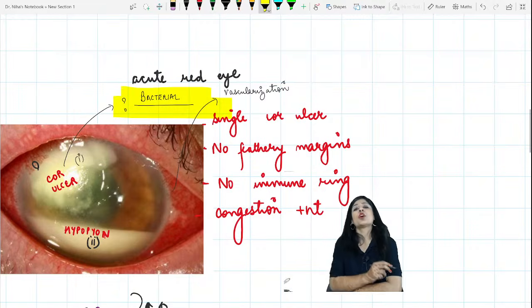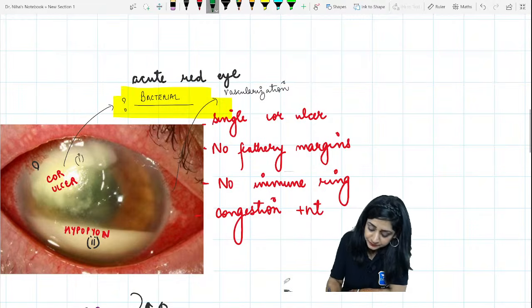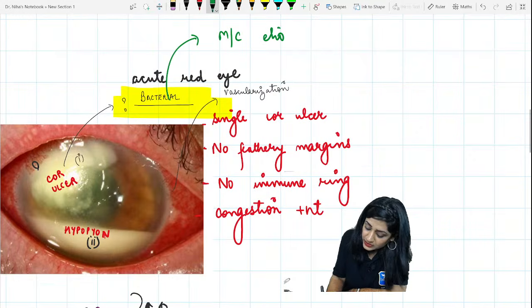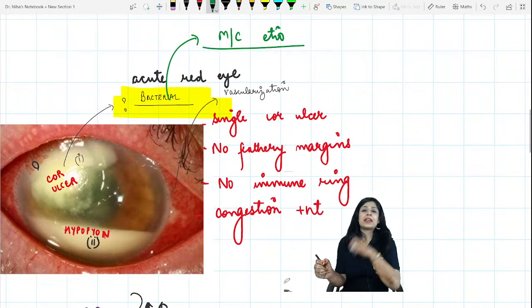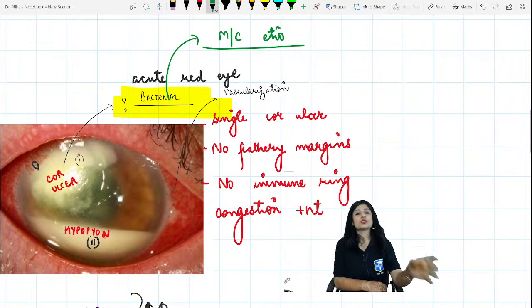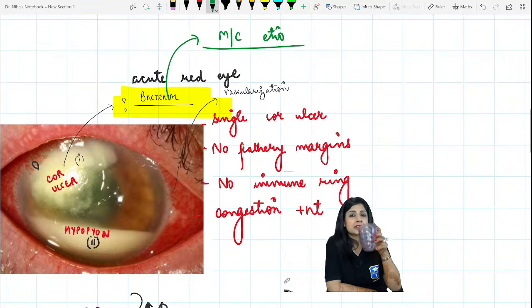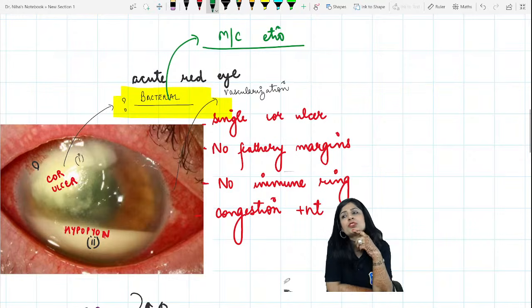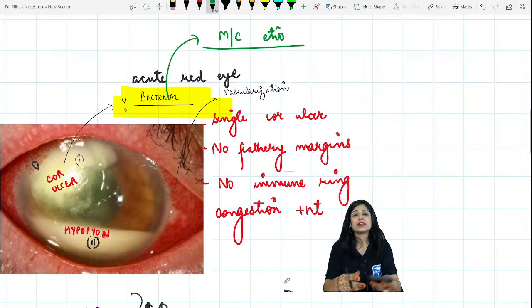What is the most common cause of bacterial keratitis? Most common etiology of bacterial keratitis. Any idea? What is the most common agent causing bacterial corneal ulcer? And what is the most common bacteria causing this bacterial keratitis?